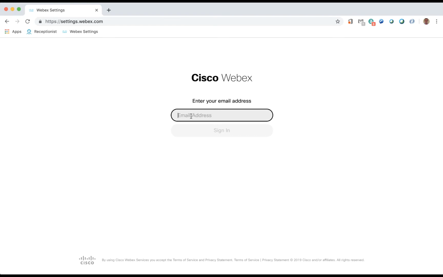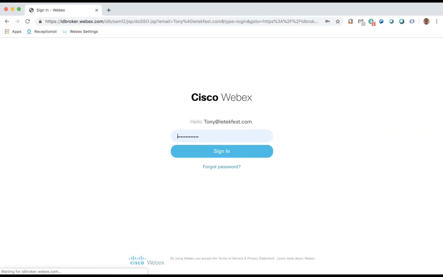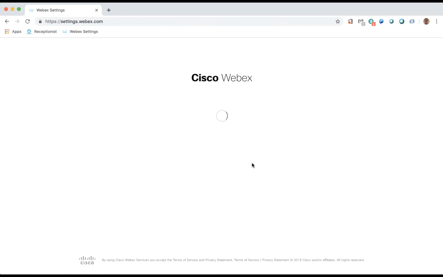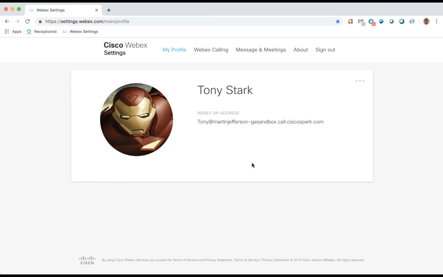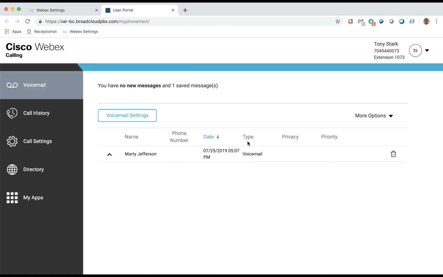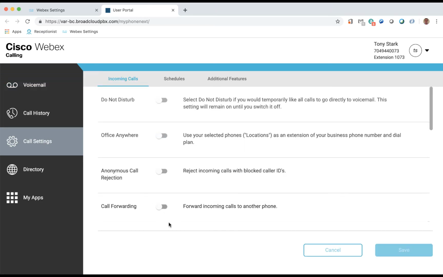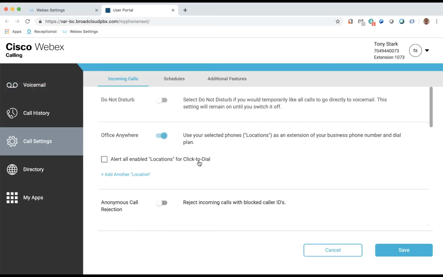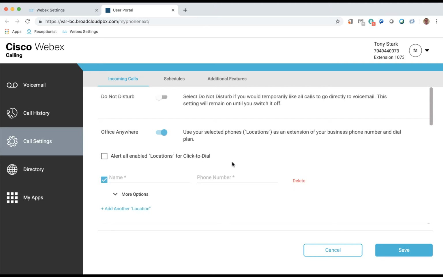To configure Office Anywhere, the user logs into the End User Self-Care portal and clicks on Webex Calling. Once the End User portal loads, we click on Call Settings, then click on the slider beside Office Anywhere to enable it. Next, we click on Add Another Location link to add a number for the Office Anywhere feature.